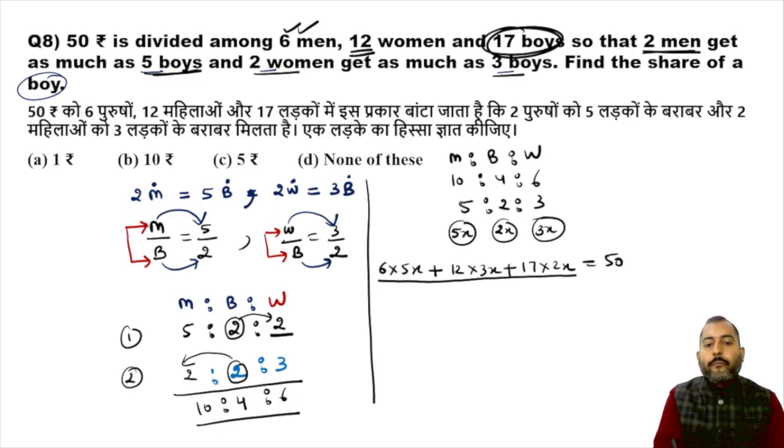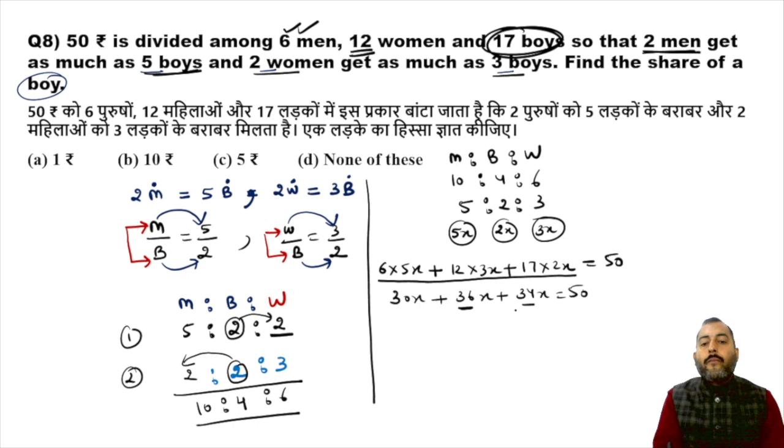50 rupees. Women are 3, so 12 into 3, boys are 2, so 17 into 2. Yeah, it is 30x plus 36x plus 34x comes out to be equal to 50. So 36 plus 4, 40, plus 30, 70, plus 30, 100x. So 100x comes out to be equal to 50.